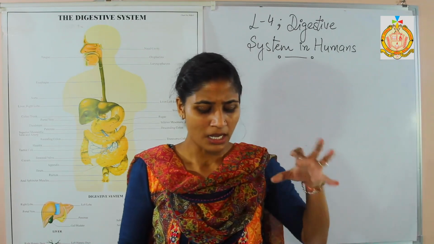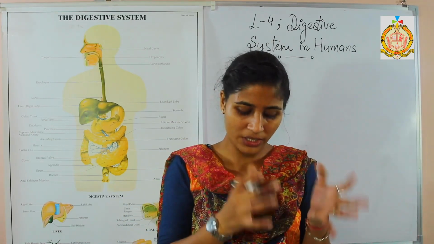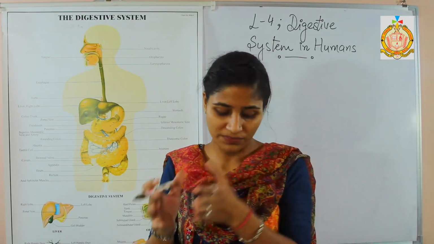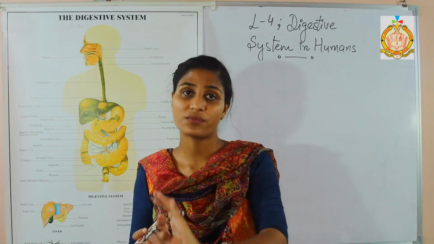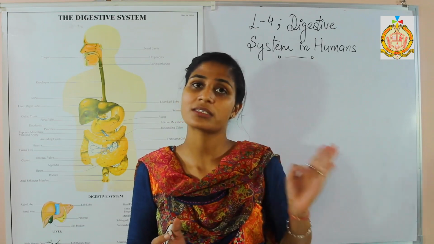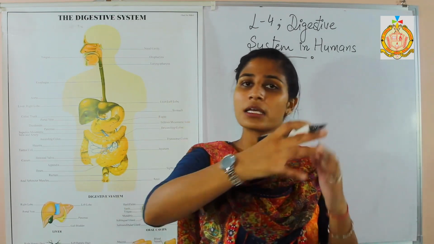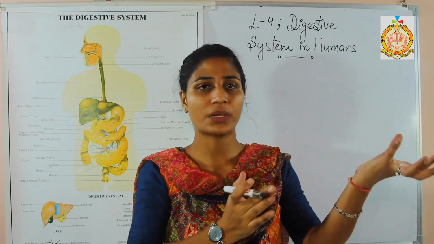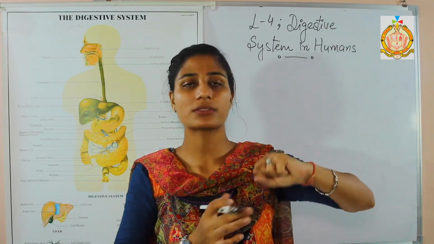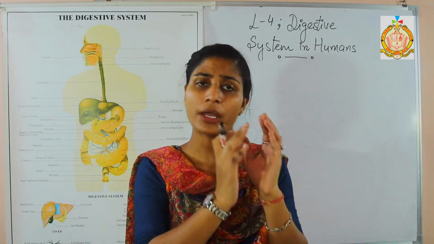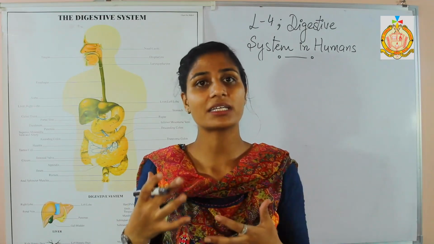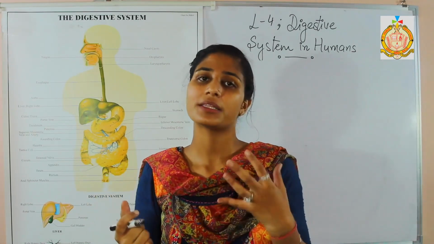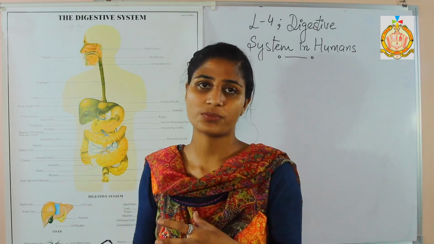Next one is the assimilation process. Assimilation means utilization of the food in the cells. When our cells are utilizing that food content, it is known as the assimilation process. Firstly, the blood has taken that food from the villi and has gone to the other parts of the body. Now how the cells of our body use that food that is coming with the blood, that process is known as the assimilation process.